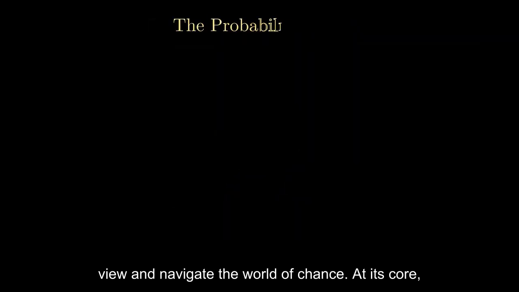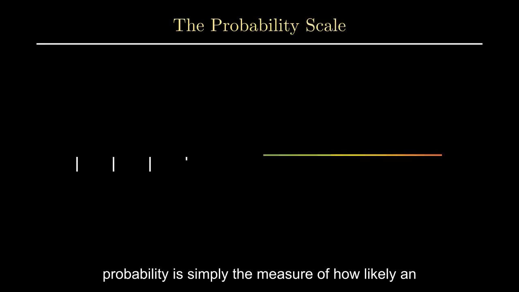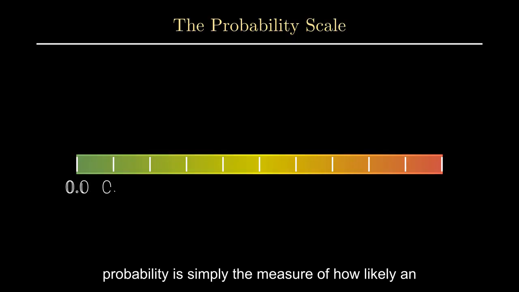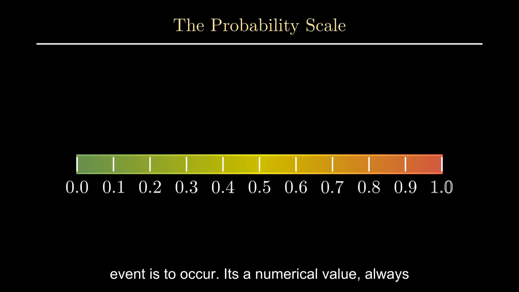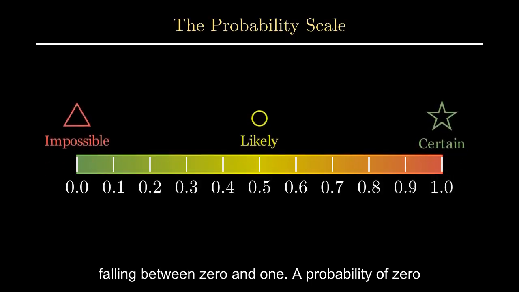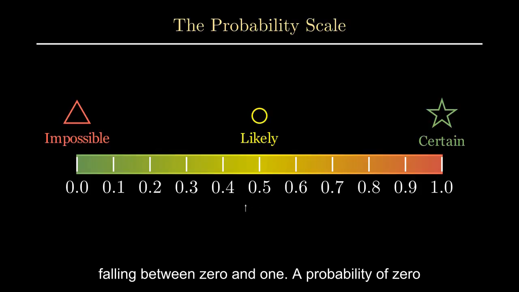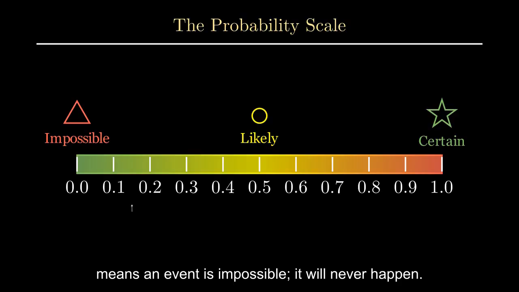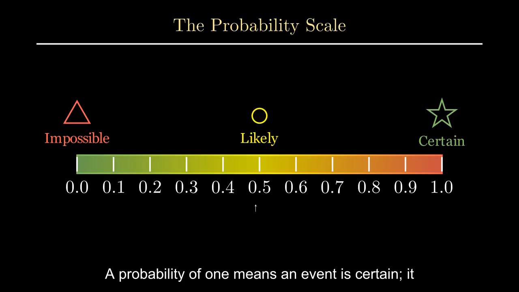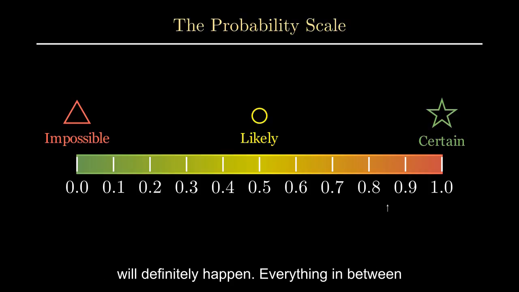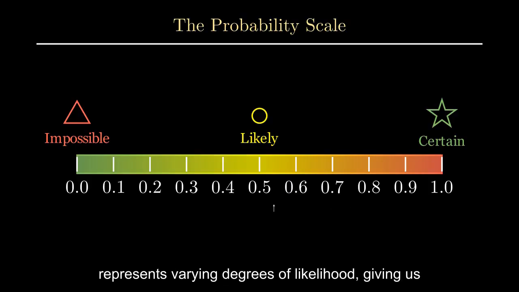the world of chance. At its core, probability is simply the measure of how likely an event is to occur. It's a numerical value, always falling between 0 and 1. A probability of 0 means an event is impossible. It will never happen. A probability of 1 means an event is certain. It will definitely happen. Everything in between represents varying degrees of likelihood, giving us a common language to discuss possibilities.